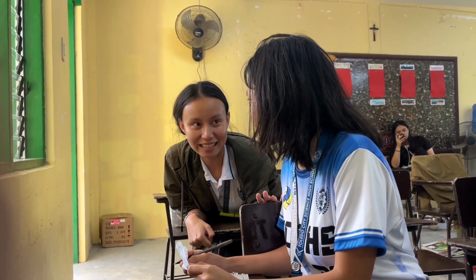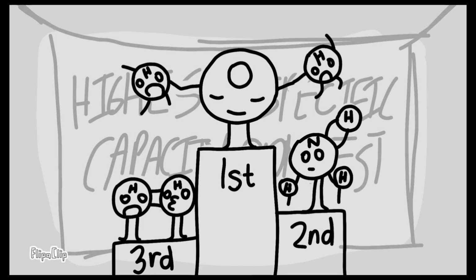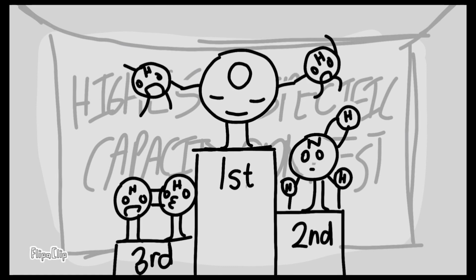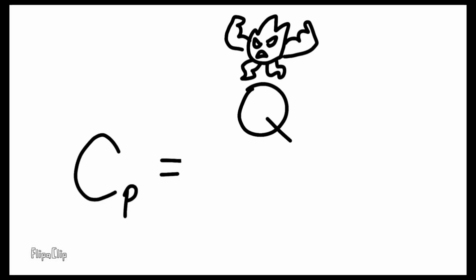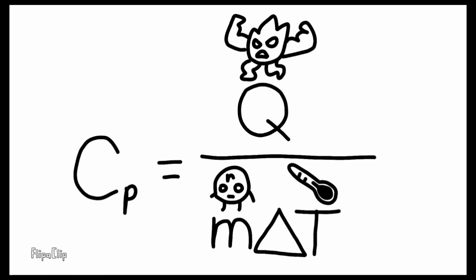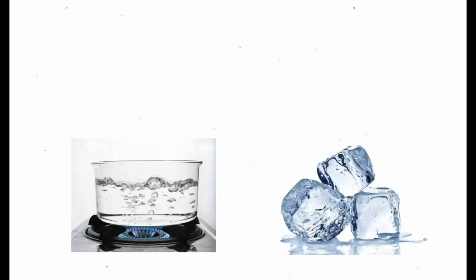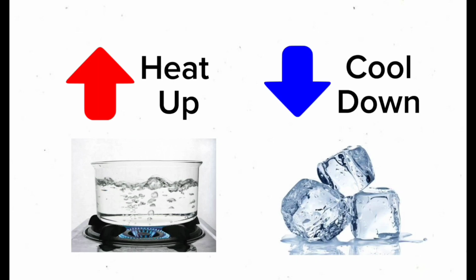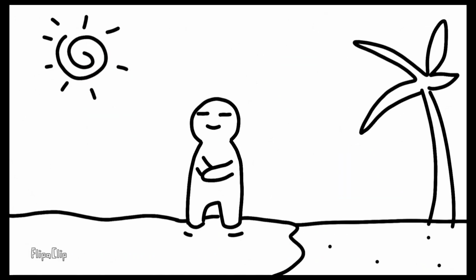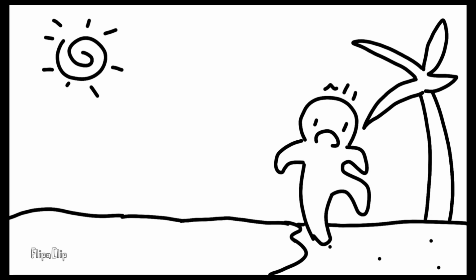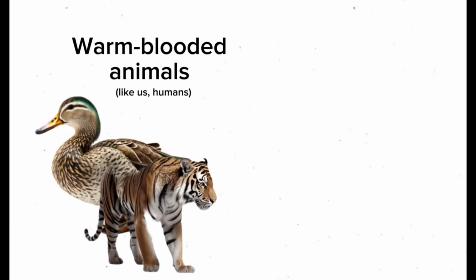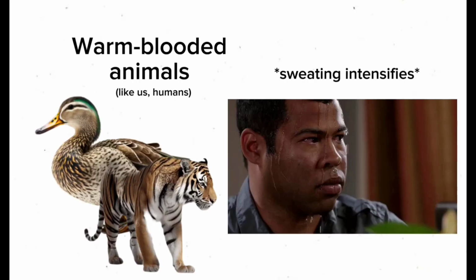Let me explain. Water has the highest specific heat capacity of any liquid, caused by the presence of hydrogen bonding. Specific heat is defined as the amount of heat 1 gram of a substance must absorb or lose to change its temperature by 1 degree Celsius. For water, this amount is 1 calorie. It takes water a long time to heat up and a long time to cool down. In fact, the specific heat capacity of water is about 5 times more than that of sand. Due to its high heat capacity, warm-blooded animals use water, in the form of sweat, to disperse heat more evenly and maintain temperature in their bodies.